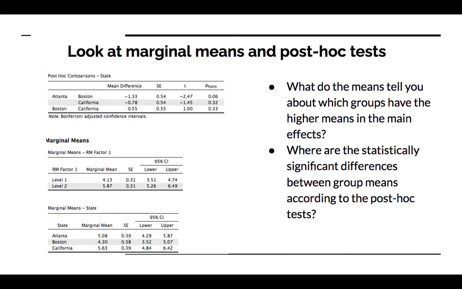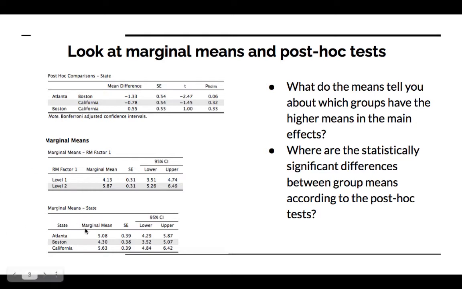So next thing you do is look at the marginal means and the post hoc tests. Let's skip the post hoc test for just a minute. Marginal means, level 1, level 2. Level 2 has the higher mean. We already know it's statistically significant. So we can say that in the population across the 3 different states, when you combine them, energy levels are higher in the evening than in the morning. And that is true when controlling for the main effect of state and the interaction of state and time.